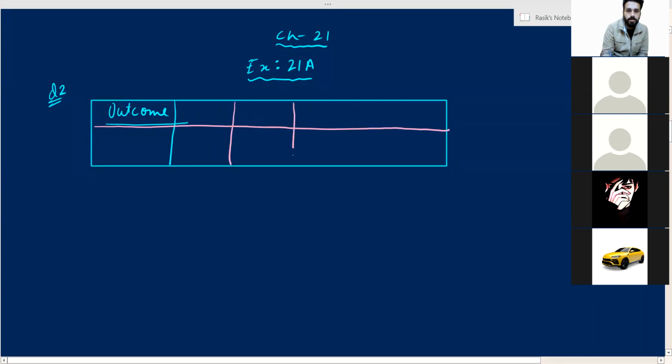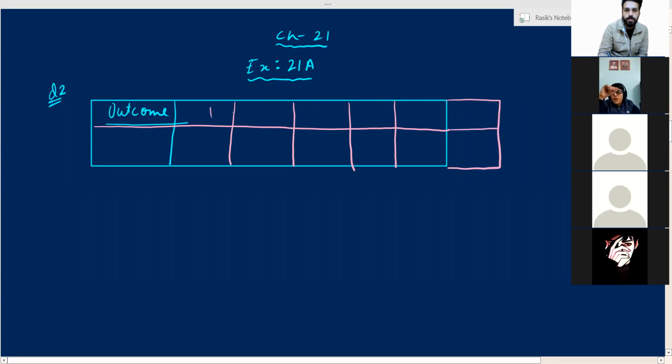1, 2, 3, 4, 5. We will make the table of 2 lines. Please adjust. Sir, we are making the table of the tally marks, or this one in which we have to use the formula of mean with sigma?